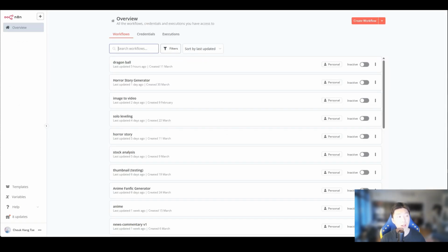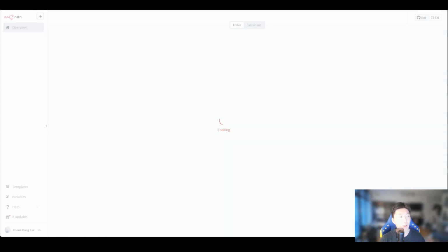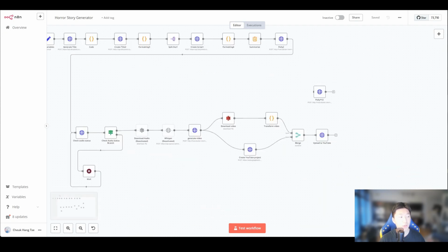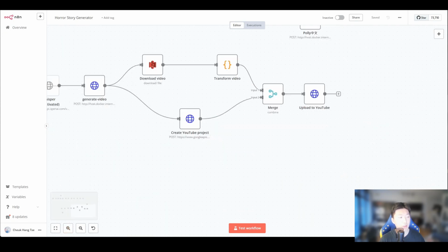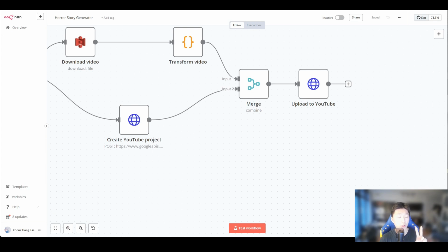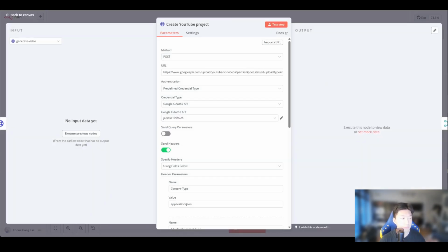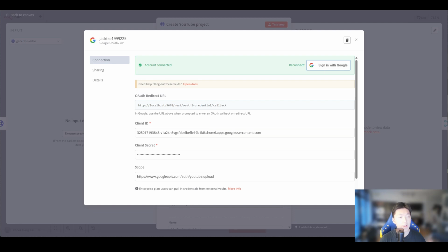So now we go to N8N and then go to one of your workflows. For example, I go to this horror story generator, which is the one that we're going to show you in the next video. We only have to go to 2 nodes. The first one is create YouTube project. Open it. And then in here, you will see a Google OAuth2 API. You should have your Google API key in here. And then we click this update credential. In here, we click sign in with Google.